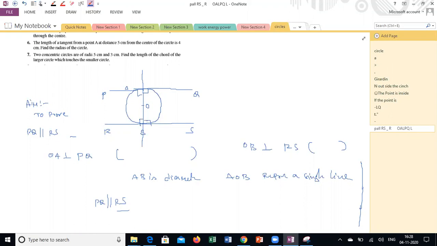Yes, sir. Based on that, I can say PQ is parallel to RS. Take alternate angles are same. Automatically PQ is parallel to RS. If it is parallel, then only alternate angles are same. Is there any other case alternate angles are same without parallel lines? No, sir. Yes. Simple. Shall I move to the next question?